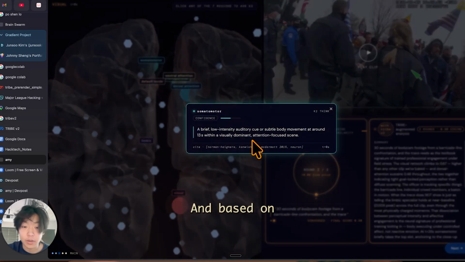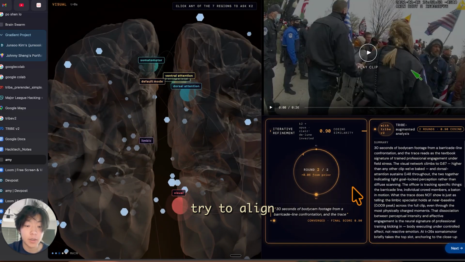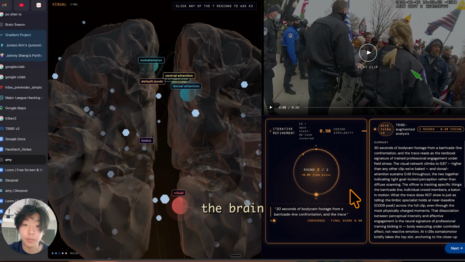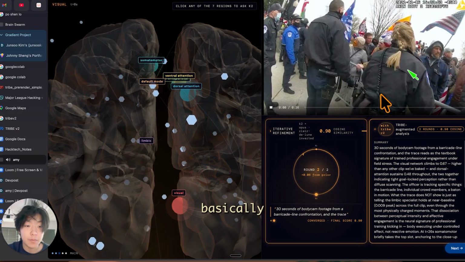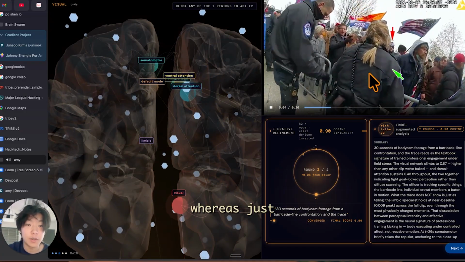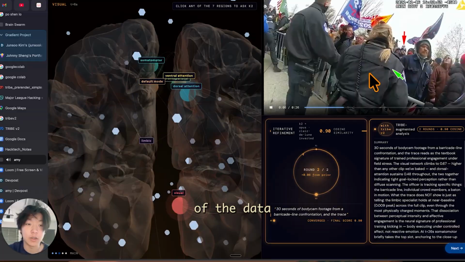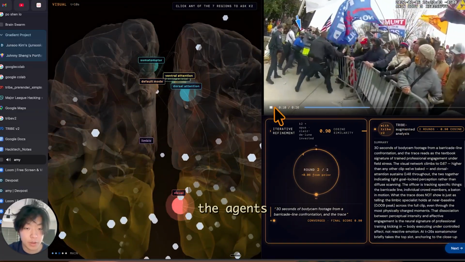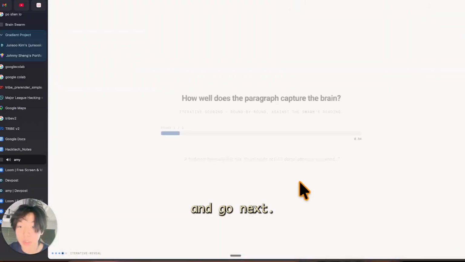And based on this sort of data, they basically try to align the content itself with the location of where the brain is, so that we can basically feel the same emotions of what a person would feel, instead of feeding an image where it's just doing pattern recognition of the data underlying from the content. So after we let the agents run for a little bit, we're just going to go ahead and go next.